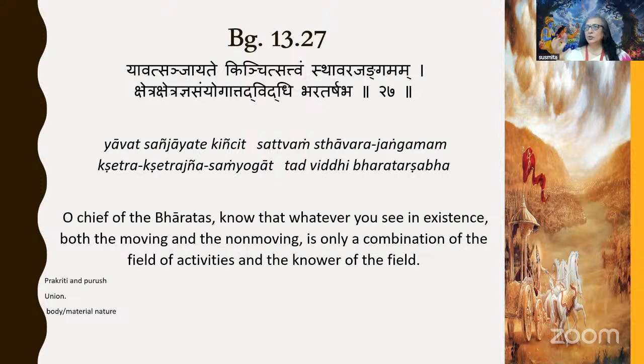It is because of the union of Kshetra and Kshetragya. Kshetra is the body, and Kshetragya is the knower of the body. So when the body and soul come together, then only the existence happens. For anything living, moving or non-moving, to get created, Kshetra and Kshetragya, the material nature and the soul, the living entity, have to come together.